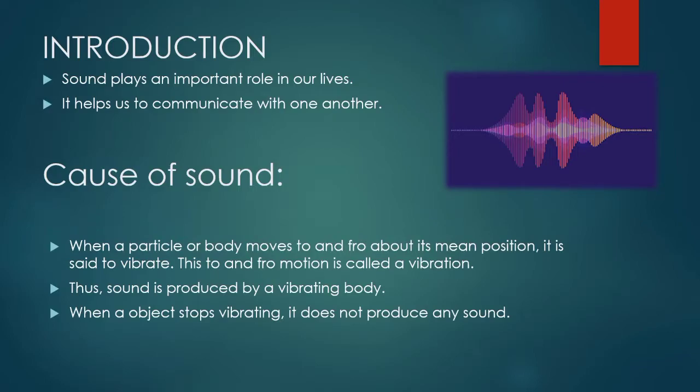By sound we can recognize different living and non-living things without actually seeing them. As I told you before, without seeing them we can easily recognize living and non-living things from the sound they produce.